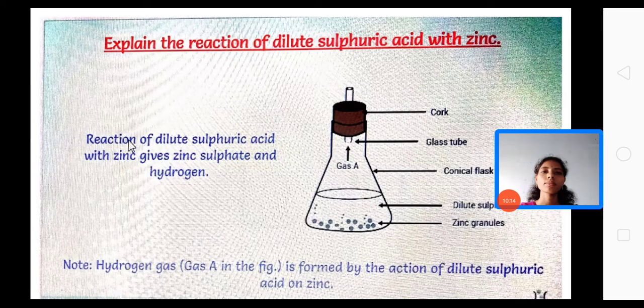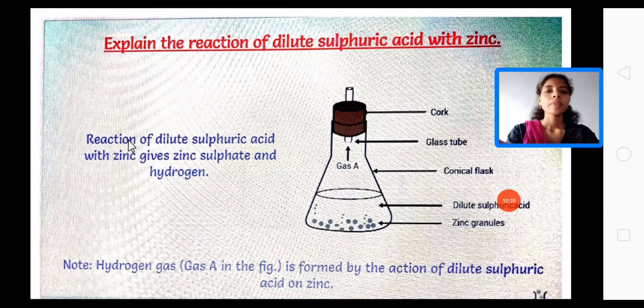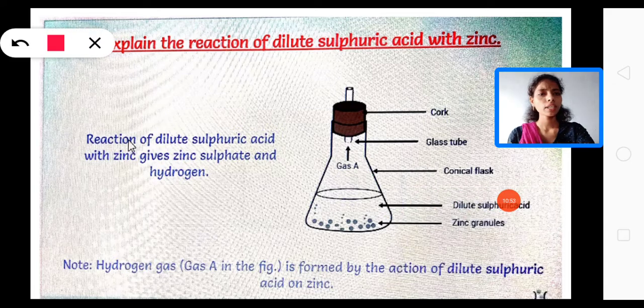Yes. See here, one more example to understand more about chemical changes. Here we have taken one conical flask and added some zinc granules into the conical flask. Zinc granules, or we can also call them zinc crystals. Here zinc is a metal. To this add some amount of dilute hydrochloric acid or sulfuric acid. We can take any one of the acids here. Now close the conical flask with a rubber cork, which contains one small hole in between. Take one glass tube here. You can see this is the glass tube, right? This is the rubber cork here.